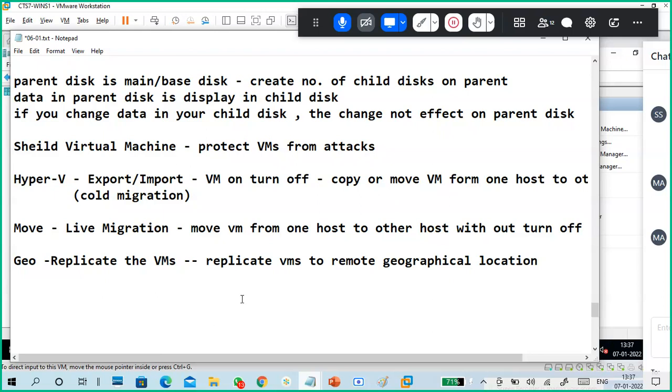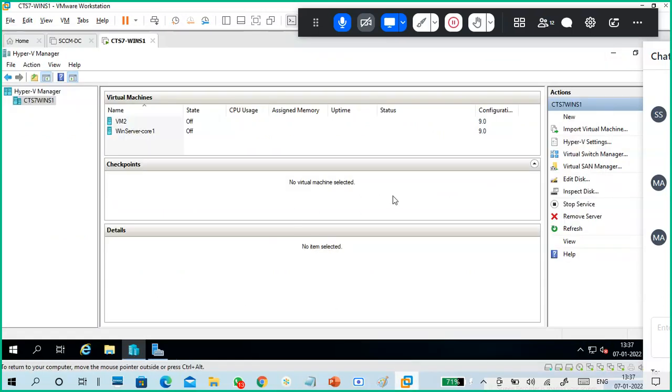This is about your Hyper-V. Okay, I covered it very lightly. There are actually a lot of things to discuss, but we need at least one week, full days. One full week of time is required. Okay, that's it.